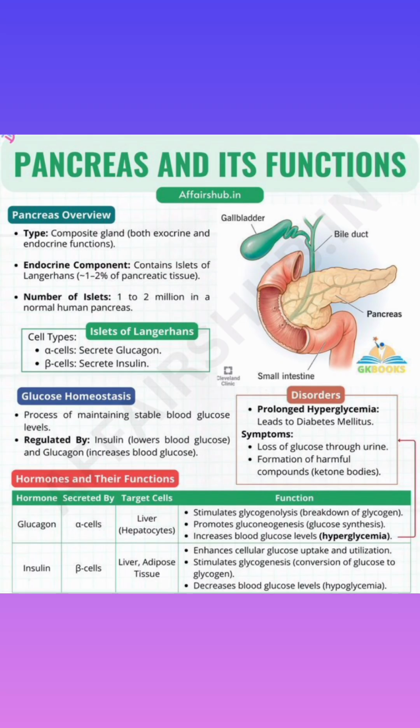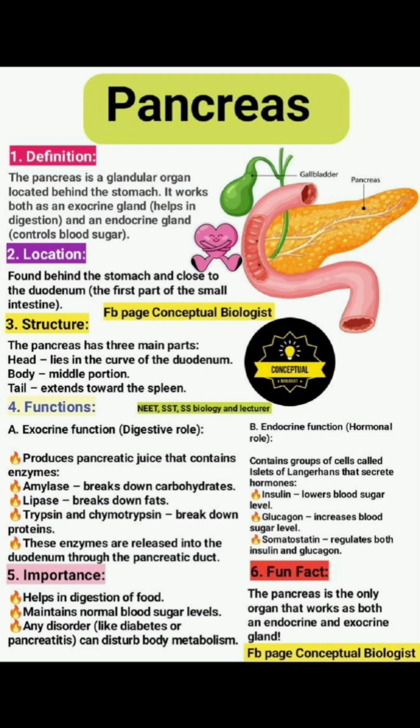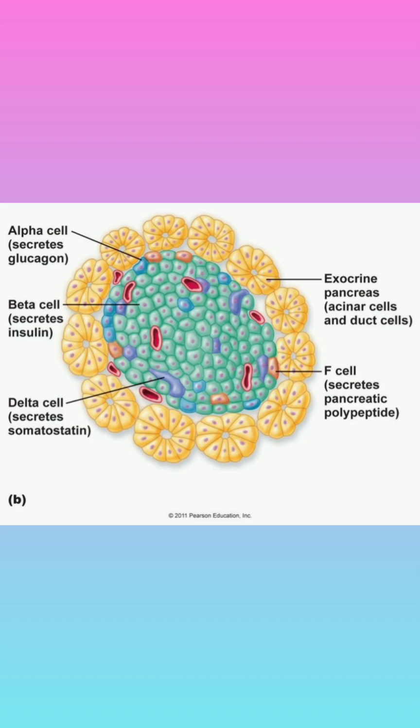Let us discuss the pancreas. Pancreas is a part of the digestive system as well as an endocrine gland. It is a heterocrine gland or composite gland. A gland which has two portions, in which one portion is with a duct and another one is without a duct. The ductless portion is known as the endocrine portion and the exocrine portion has ducts. The exocrine portion is made of acini, which is 99% of the pancreas. And the endocrine portion is only 1%. It is the islets of Langerhans. In that 1% only, it has 1 to 2 million cells.